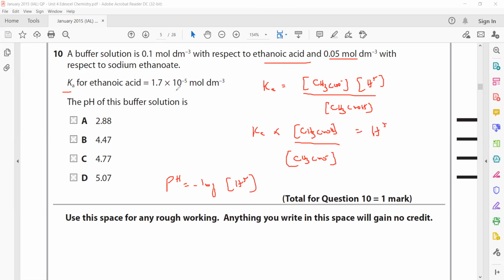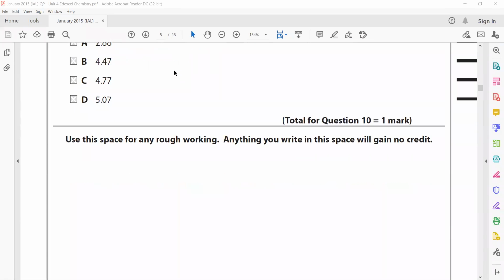So when we substitute the values, we have the value for Ka, we have the concentration of acid, that's ethanoic acid, and we have the concentration of the salt, 0.05. When we substitute, it will come out as 4.47, the pH of this buffer solution.